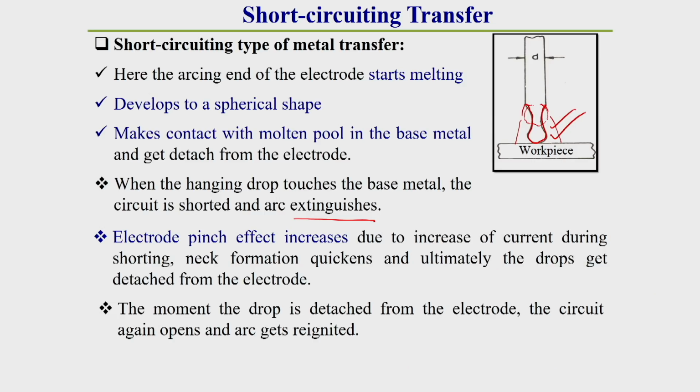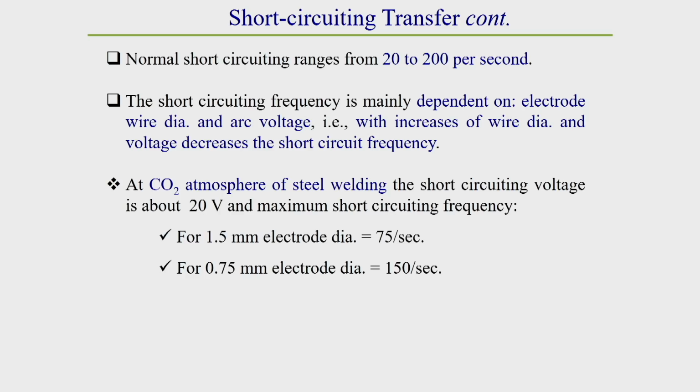The moment the drop is detached from the electrode, the circuit opens again and the arc gets reignited. Once again the next short circuiting metal transfer starts. In this way short circuiting metal transfer takes place. In short circuiting metal transfer, the rate of metal transfer varies from 20 to 200 drops per second. It depends on welding current, electrode material, electrode diameter, and other general parameters, and the shielding medium also has an effect.